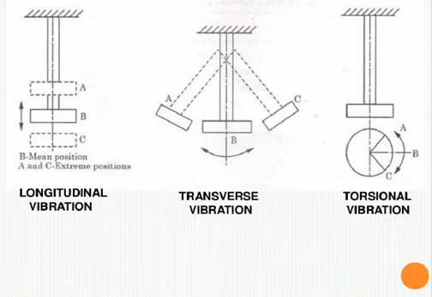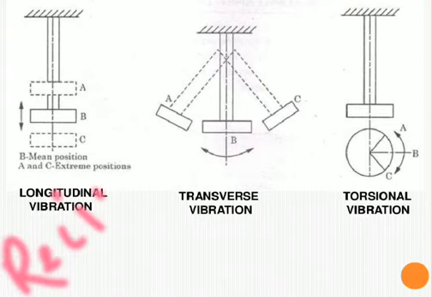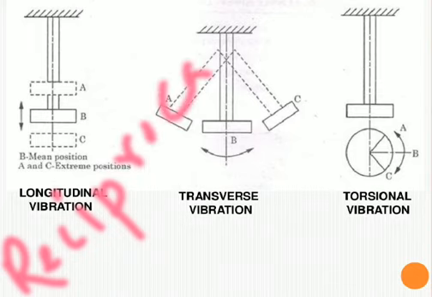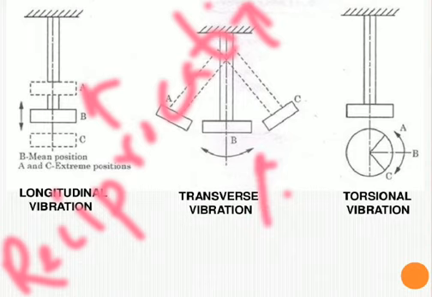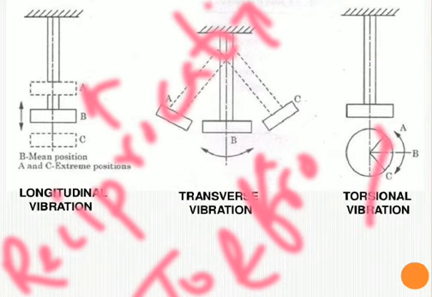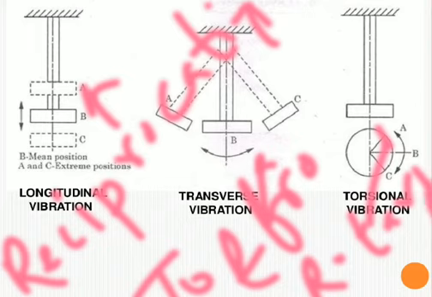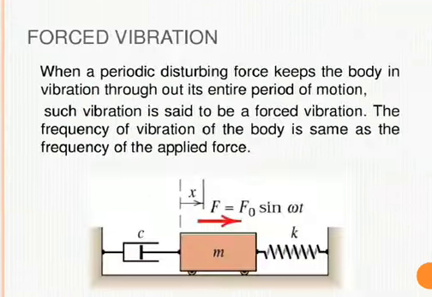I am writing here. This can be written as reciprocating. For this one, this will be to and fro, and this will be R, rotary. That will be our rotary motion. So the longitudinal vibration will be reciprocating motion, transverse vibration will be to and fro motion, and the torsional vibration will be the rotary motion.